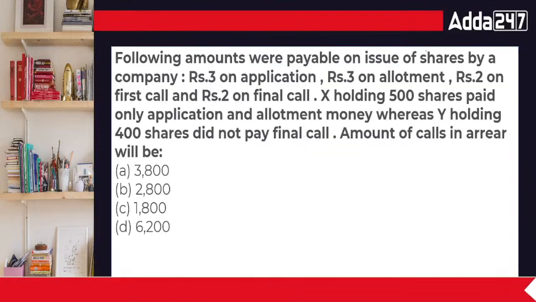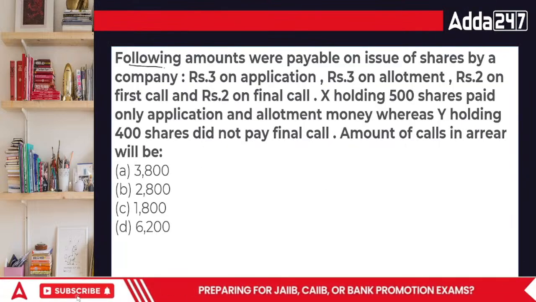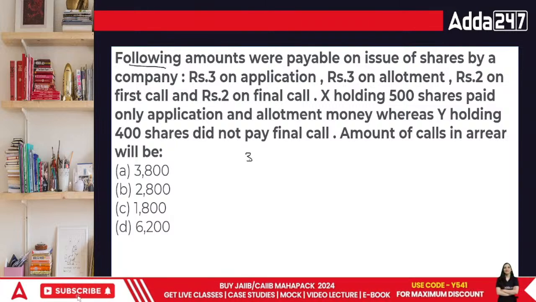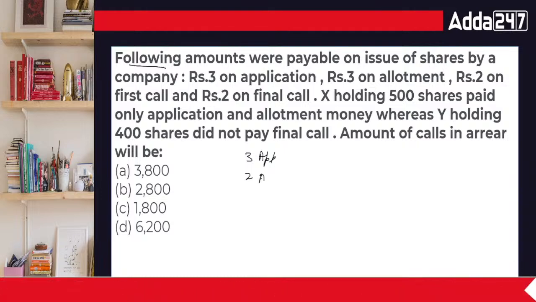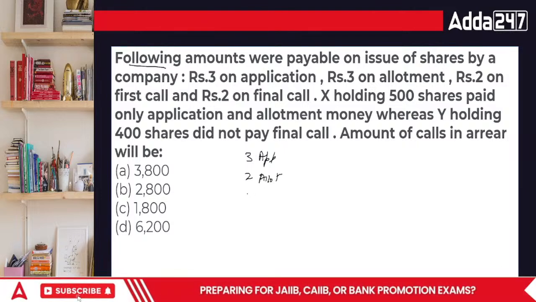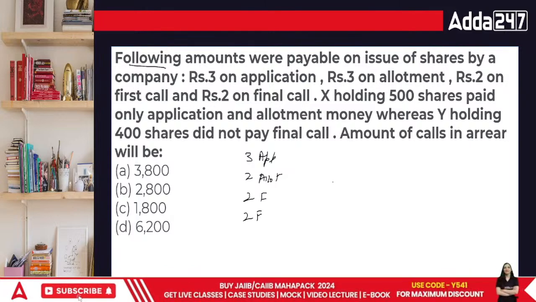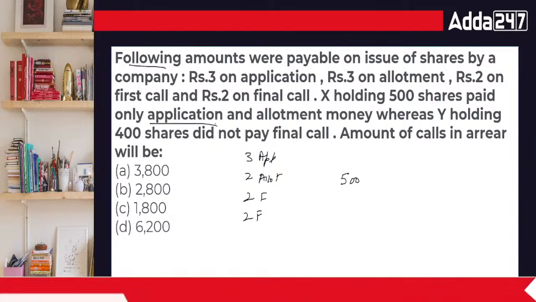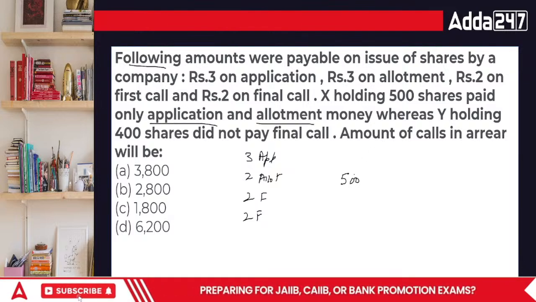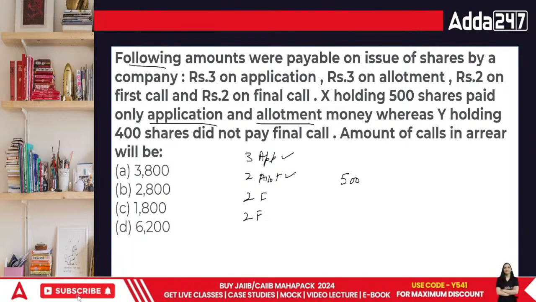Now comes a practical question. The following amounts are payable by the person: 3 rupees on application, 2 on allotment, 2 on first call, and 2 on final call. X is holding 500 shares and paid only application and allotment money.